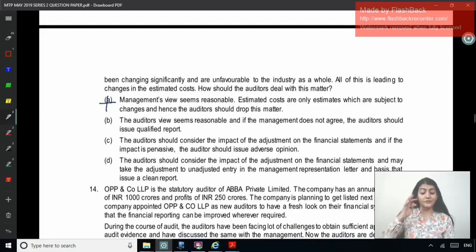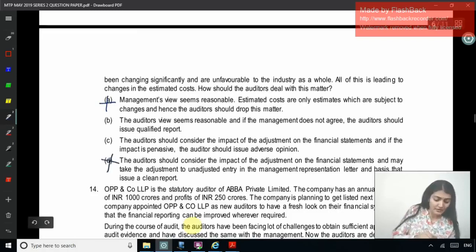Right, the auditor's view seems reasonable. The auditor should consider the impact of the adjustment on the financials, and if the impact is pervasive, the auditor should issue an adverse opinion. The auditor should consider the impact of the adjustment on the financial statements and may take the adjustment to unadjusted entry in the management representation letter, and on that basis issue a clean report.